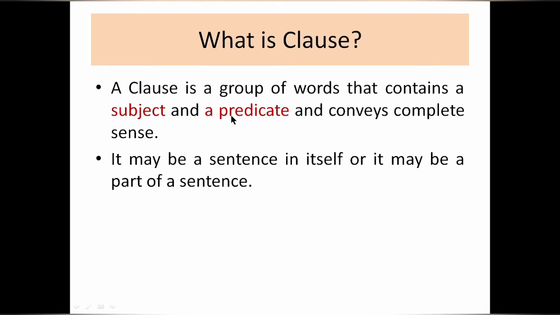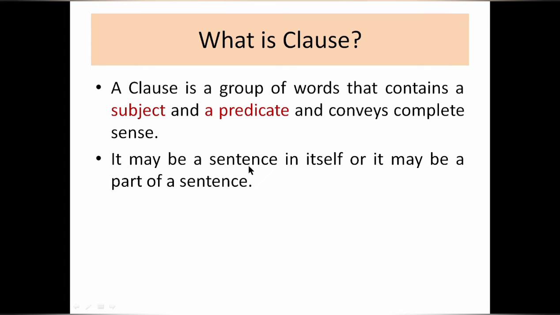But in a clause, since it has a subject, it is a must that it should have a predicate and it should convey complete sense. One more difference you can find is that a phrase does not convey any complete sense, but the clause contains complete sense. Next, it may be a sentence itself or it may be a part of a sentence. It may be a sentence means it may give complete sense, or it may not give complete sense.